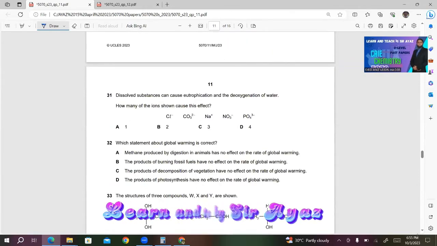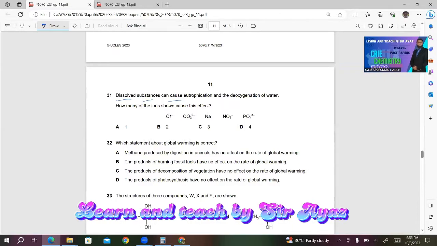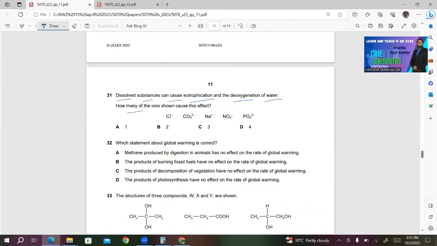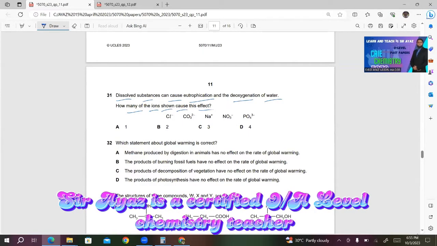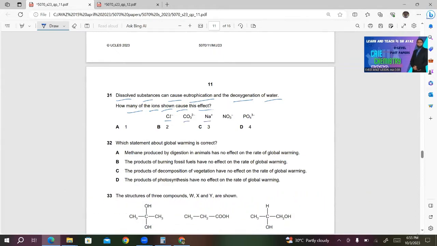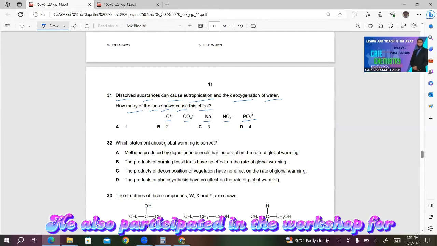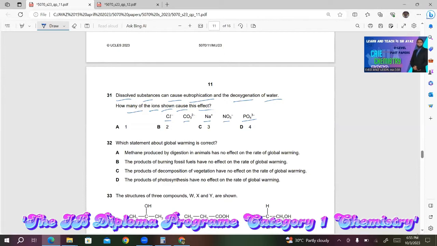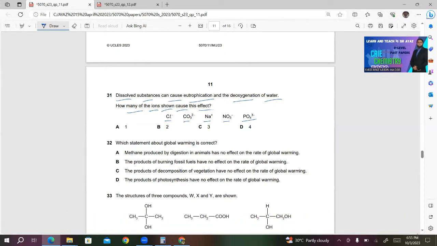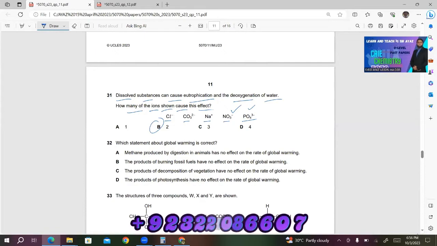31. Dissolved substances can cause eutrophication and the deoxygenation of water. How many of the ions shown cause this effect? So we have Cl negative ion, CO3 2 negative ion, Na plus ion, NO3 minus ion, and PO4 3 minus ion. NO3 and PO4 3 minus both come from fertilizers. So both of these are responsible for deoxygenation of water. PO4 3 minus also comes from detergent. So we have only 2 ions responsible for this. So B will be the right answer in this case.